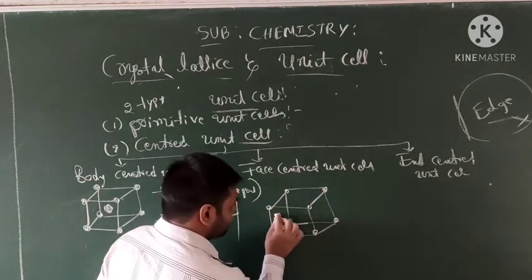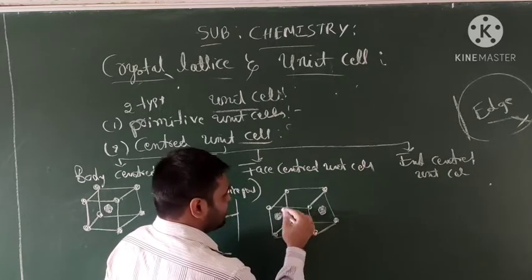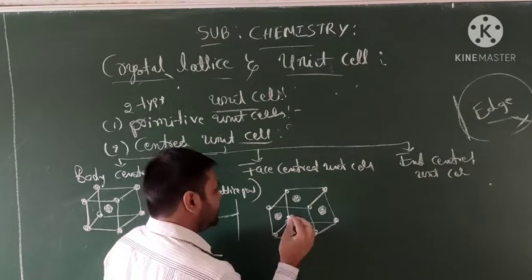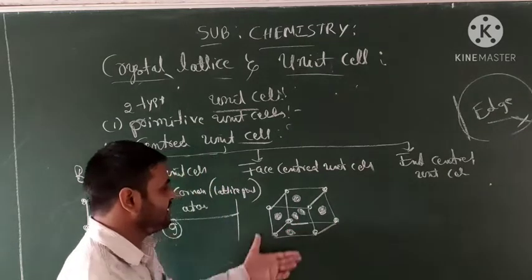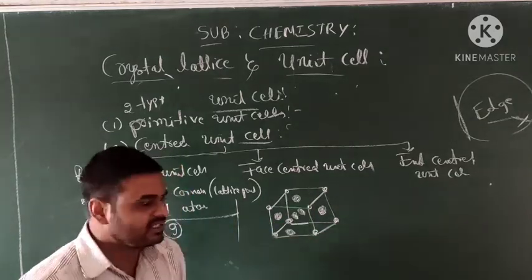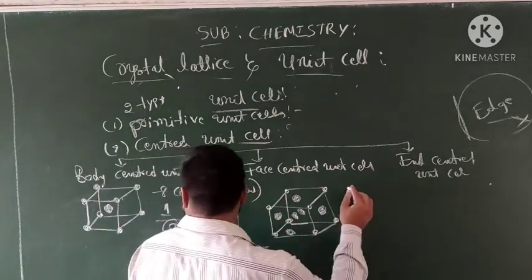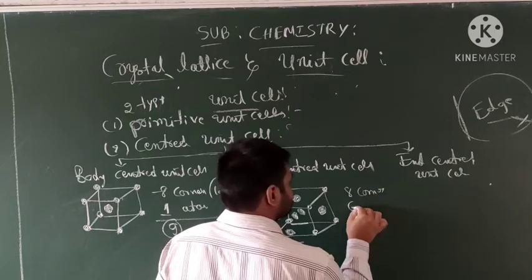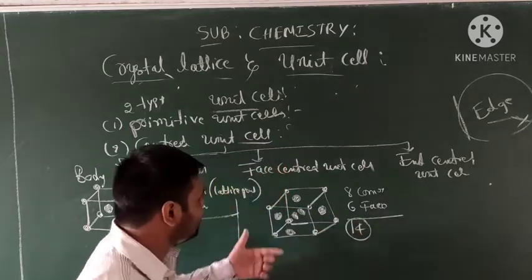So face centered unit cell means constituent particles present on the corners and along with each face. This is one of the faces, consider 1. This is one of the faces, consider 2. This is 3, fourth one, and below position 1 more particle, and upper position 1 particle. Total 6 faces: 1, 2, 3, 4, front and back. Total we can consider face centered 6 units and 6 atoms. So 8 corners and 6 faces. Total how much? 14 lattice points can be observed in a face centered unit cell.